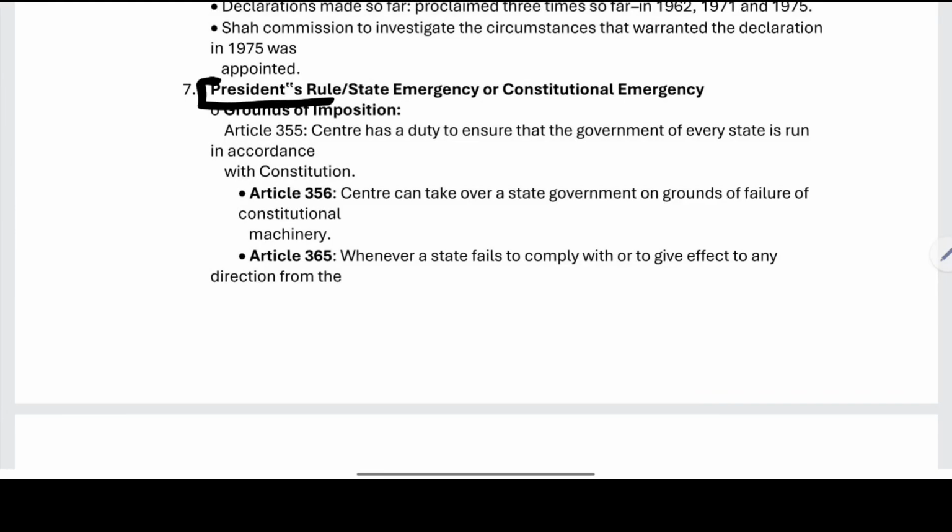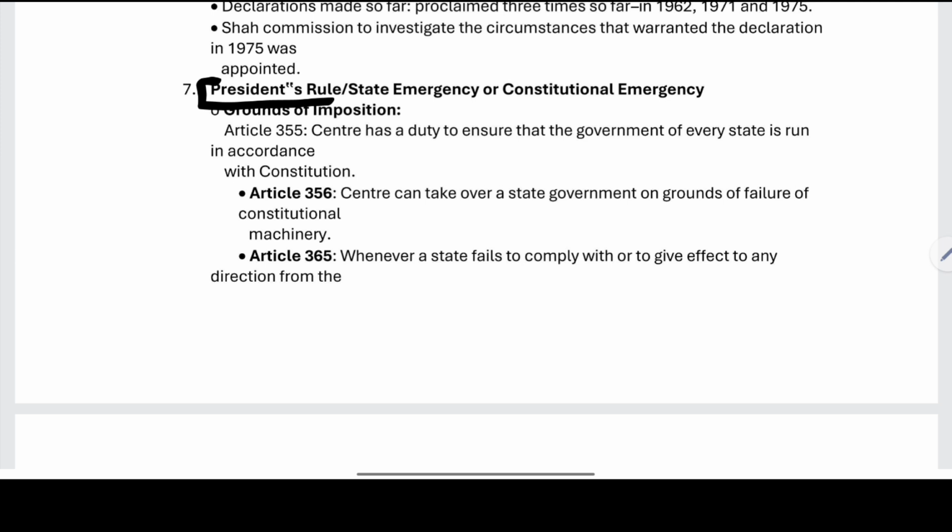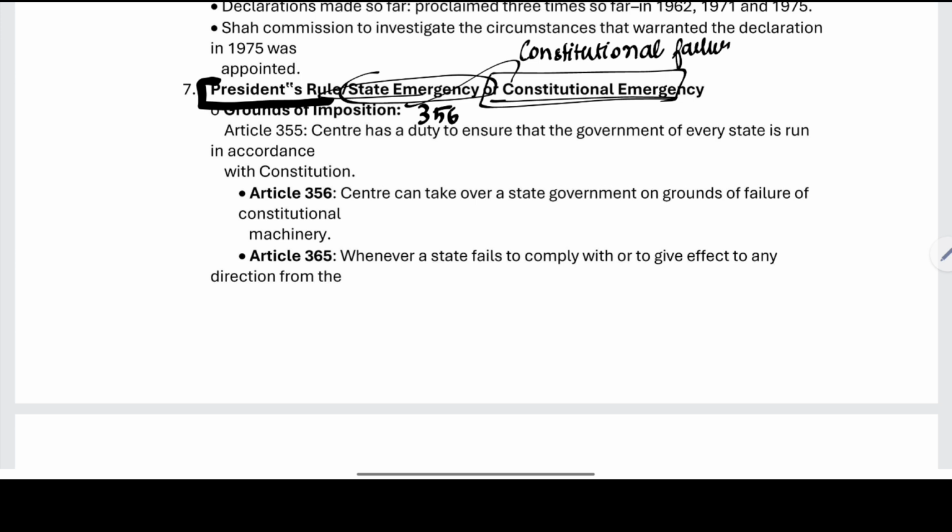We have President's Rule. The President's Rule is under Article 356. It deals with the President's Rule. The President's Rule is also called a state emergency or constitutional emergency. So the Constitution itself is facing an emergency. Constitutional failure in the state leads to such kind of an emergency.